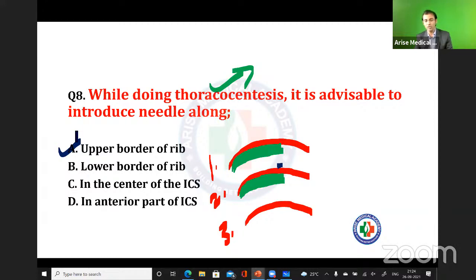Means for the blockage of the intercostal space. For the blockage, whenever we have to perform the thoracocentesis, we are supposed to give local anesthesia also, no? Right now, you tell me, for the local anesthesia, we are going to inject the needle at the upper border of the rib or the lower border of the rib. Right now, for the blockage, we have to inject at the lower border of the rib.